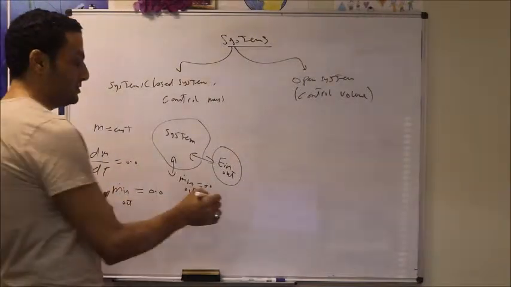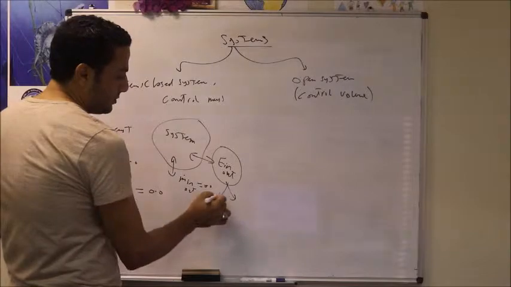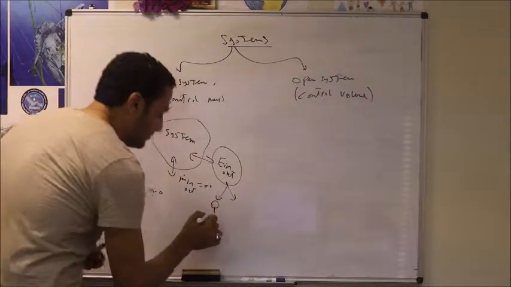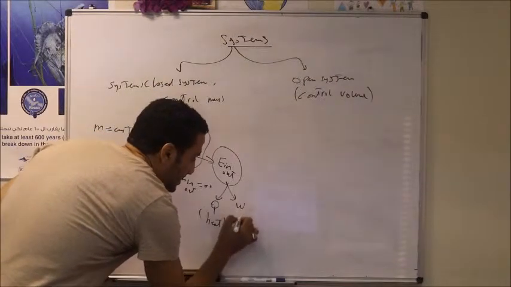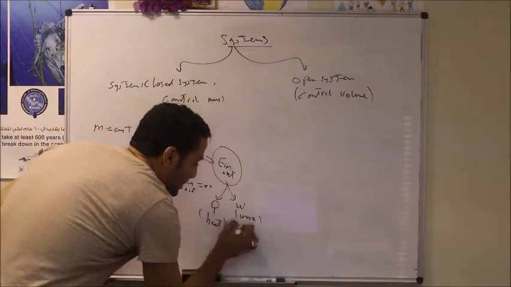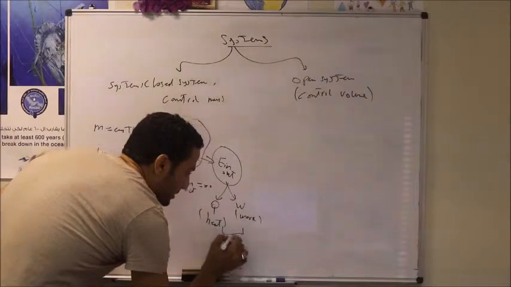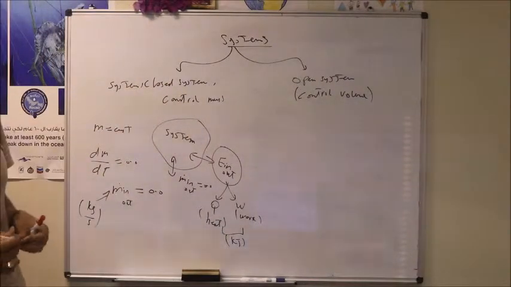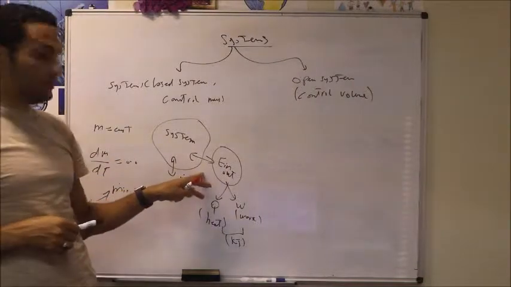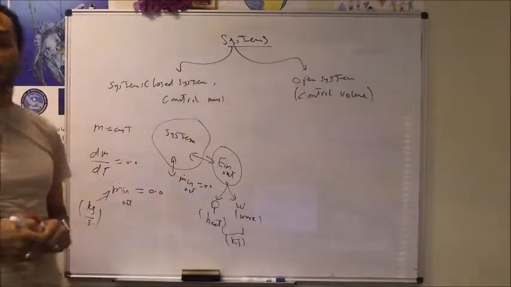So the form of energy transfer in or out of this system can be in the form of heat, which has the symbol Q, and it can transfer also in the form of work. All of this heat or work is calculated in kilojoules. So the closed system allows energy transfer in the form of heat or work.